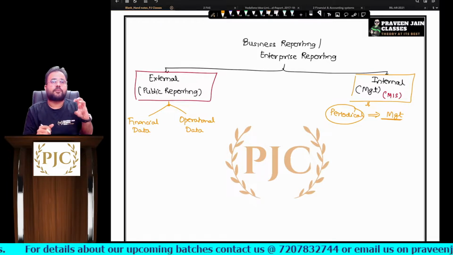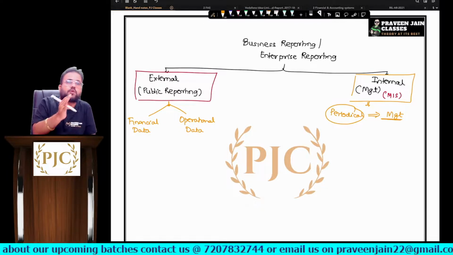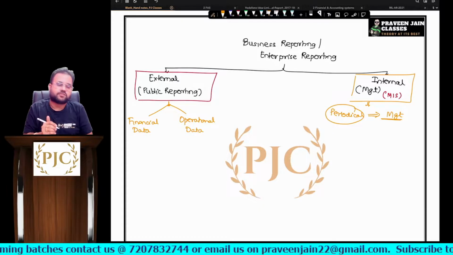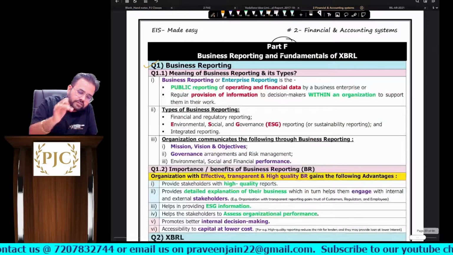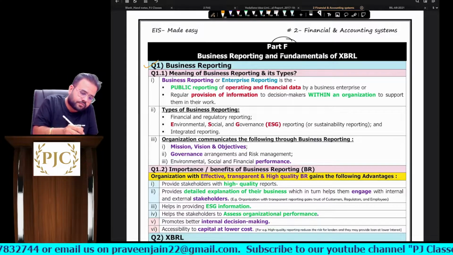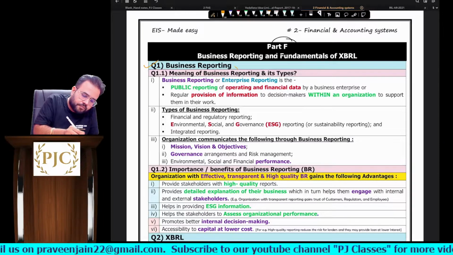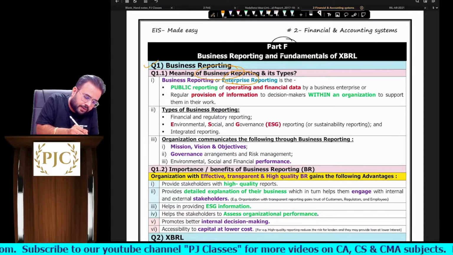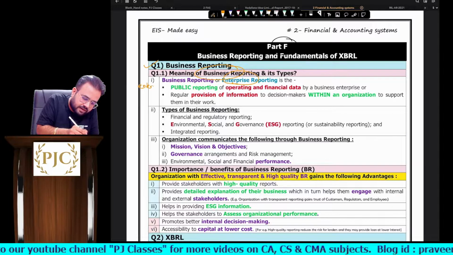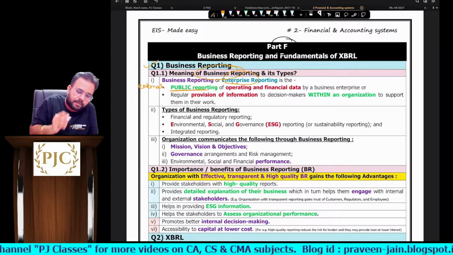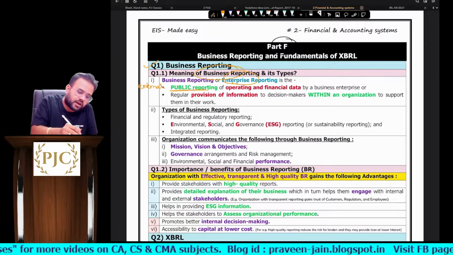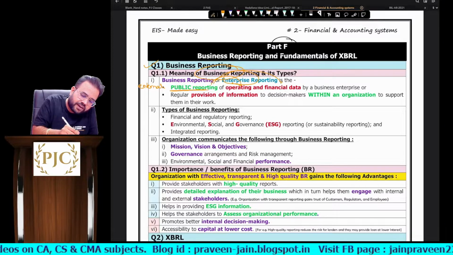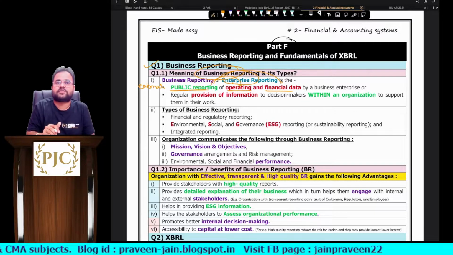So here reporting includes two types of reporting. One is your external reporting and one is your internal reporting. So let us now discuss it from the material. So business reporting or enterprise reporting is the public reporting. So obviously this is external. So it is the public reporting. Now what are you reporting to the public, sir? Two things. One is your financial data and one is your operational data, sir.